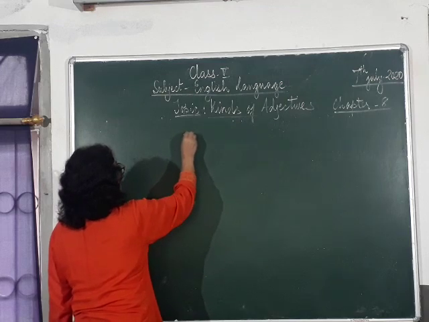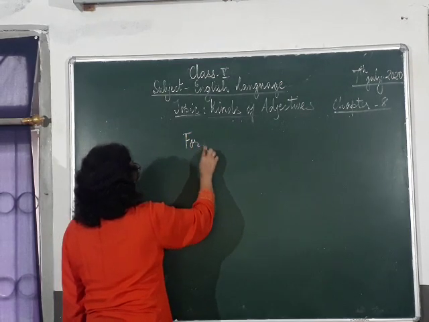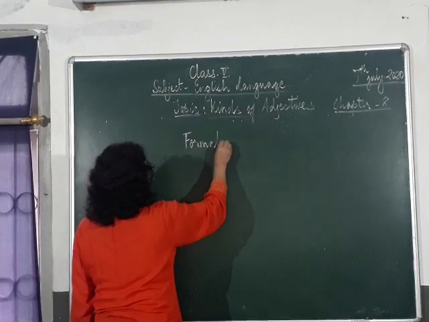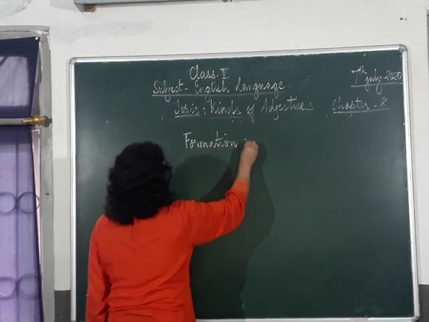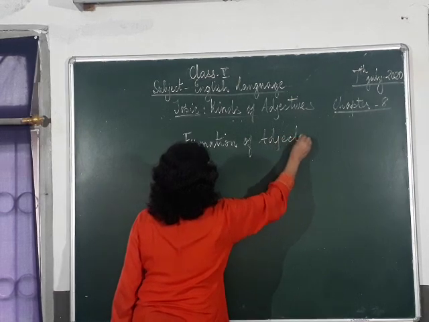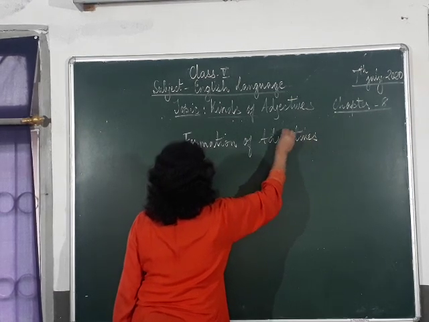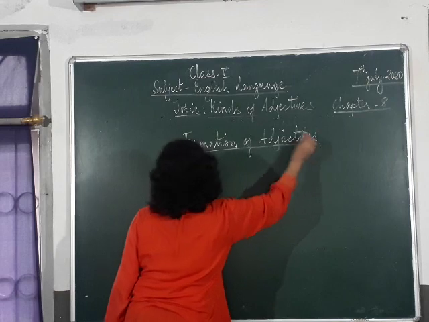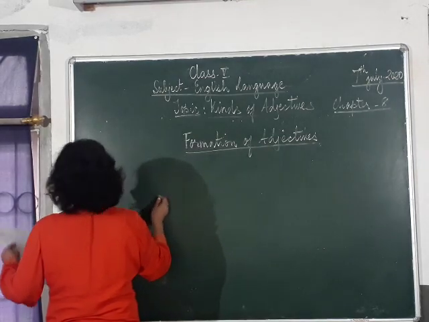Formation, it is called. Formation of adjectives.